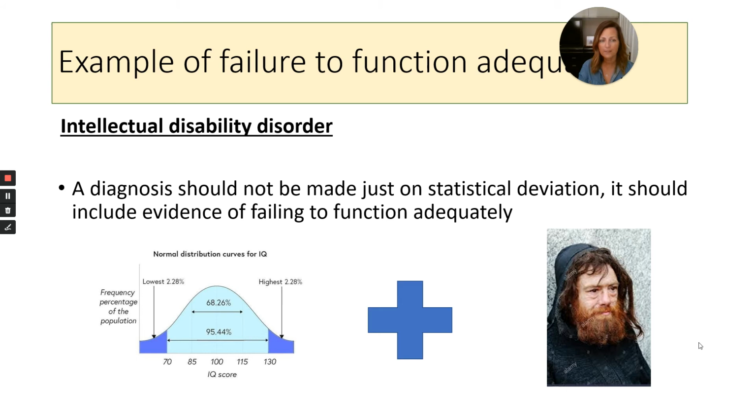One example of how it can be used is in combination with the statistical deviation, and we can use the statistical deviation with the evidence of failing to function adequately in order to give us a better chance of giving us a good diagnosis that's going to be an accurate diagnosis.